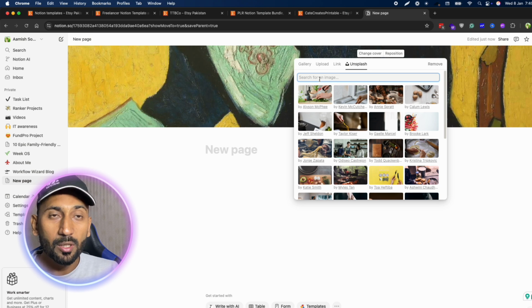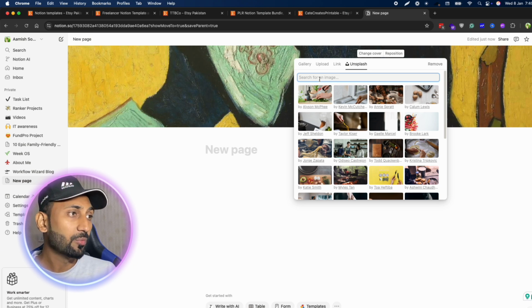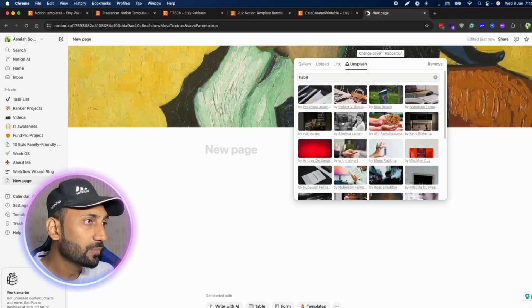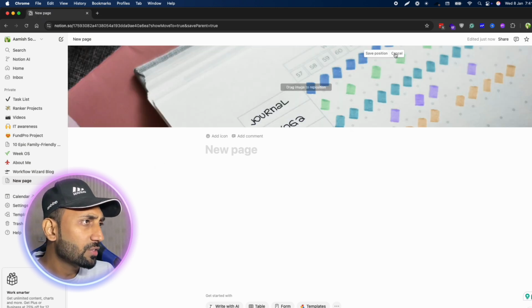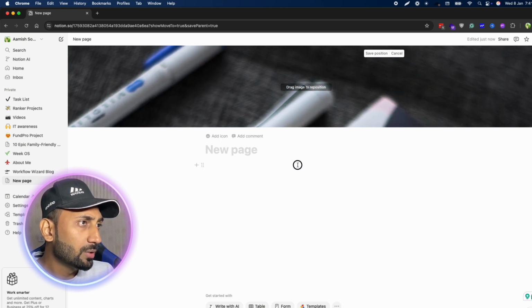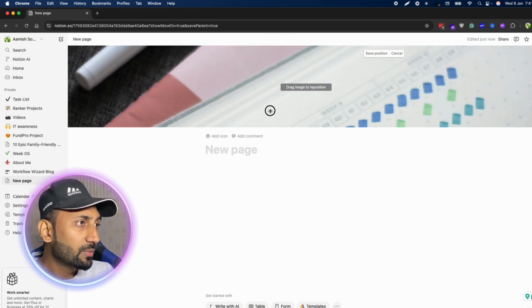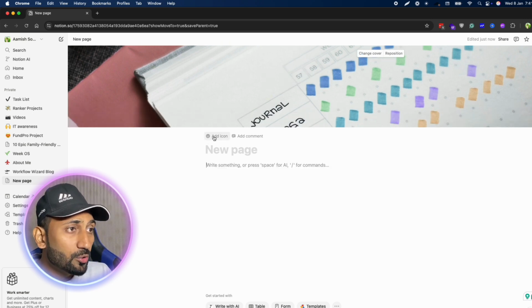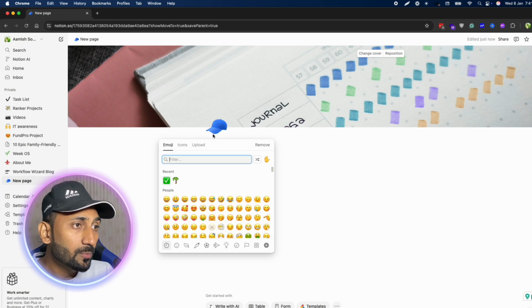In this example, we are going to make a habit tracker Notion template. So I will find a similar image here. For example, this one. You can choose whatever you want. If you want to reposition it, you can just click reposition and drag it wherever you want. Alright, we can use this. This is okay. After this, here you can see we have an option to add an icon.